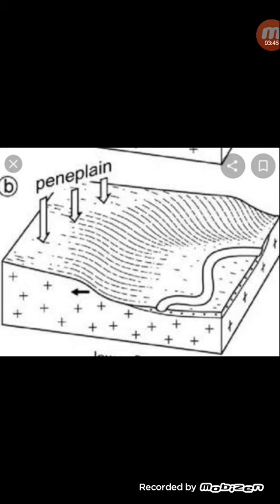A great example of a peneplain is Chota Nagpur. The plains at the edges of the Chota Nagpur plateau, and the plains at the foot of the Aravalli range, are peneplains. These are plains formed by the erosive action of rivers.